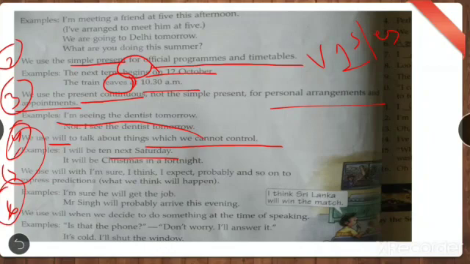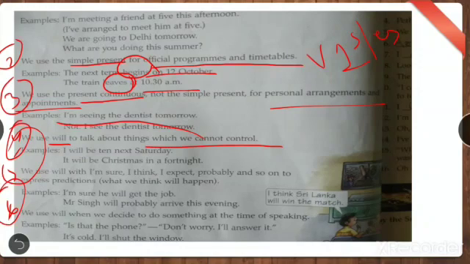Is it in the person's control? If you say, no, I want to be 10 years, I want to be 9 years old, I don't want to grow old. Is it in your control? No. You're going to use will for that. Okay? It will be Christmas in a fortnight. Okay, we will have Eid. See, I am using will, right? So that is why with the things that are not in control, we are going to use will.